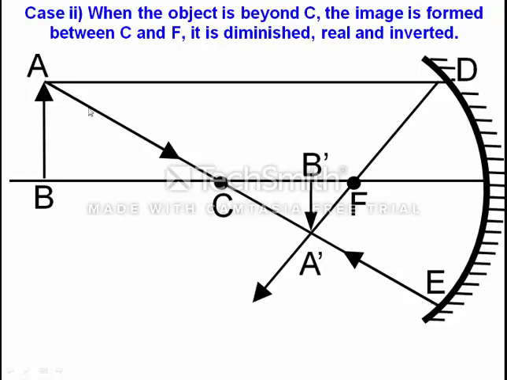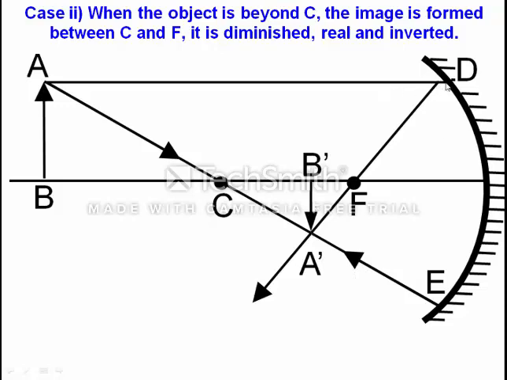We have known the rule that any ray which passes through the center of curvature reflects back, bounces back in the same direction. And this arrow mark is very important. You have to draw one arrow mark here also, which represents the incident ray, and this represents the reflected ray. After striking the mirror it is reflected back in the same direction. So what is happening here?